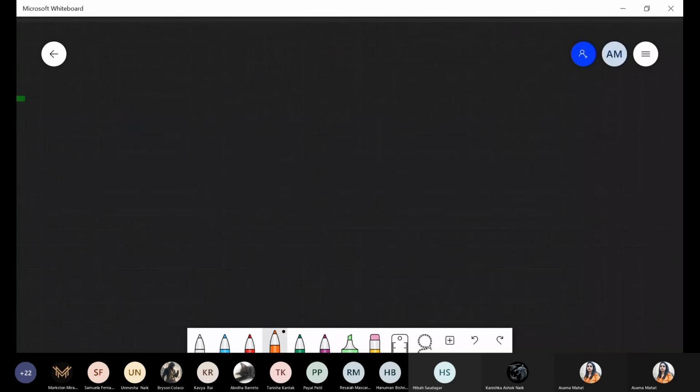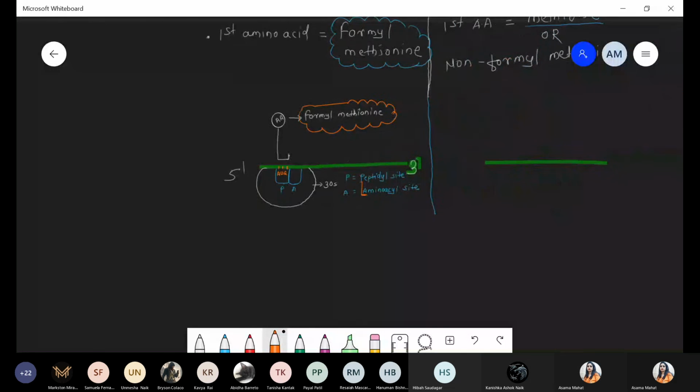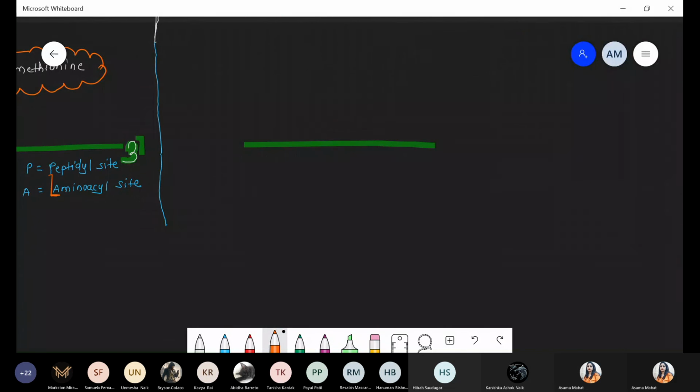Okay, at the 5' end, draw a cap, that is the 5' cap.